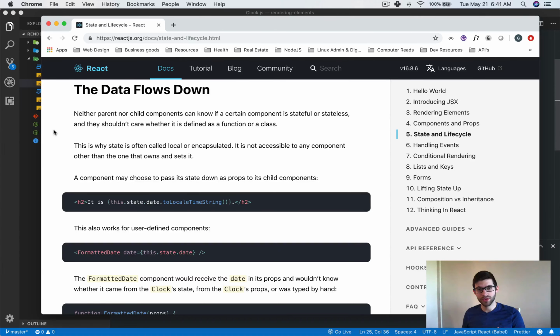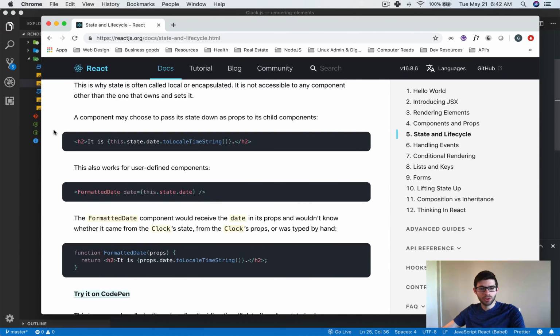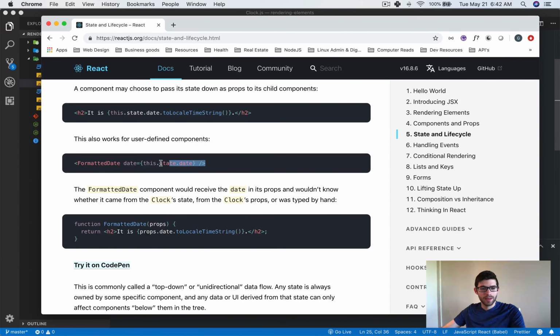If you have components within a parent component, you can, if you want, pass the state down to those children components as props, but otherwise they have no idea about that state in the parent component, and they don't really need to either. So for example here, if we had this formatted date component, we could pass down the date from our clock component as the date there and use it here.